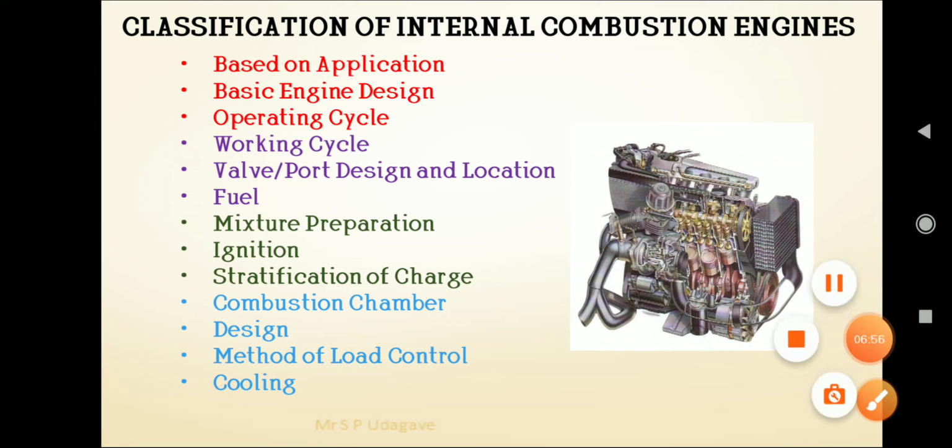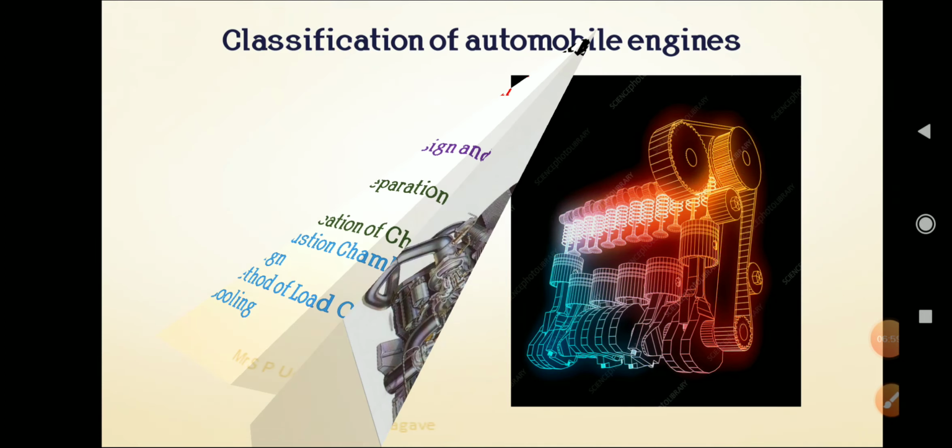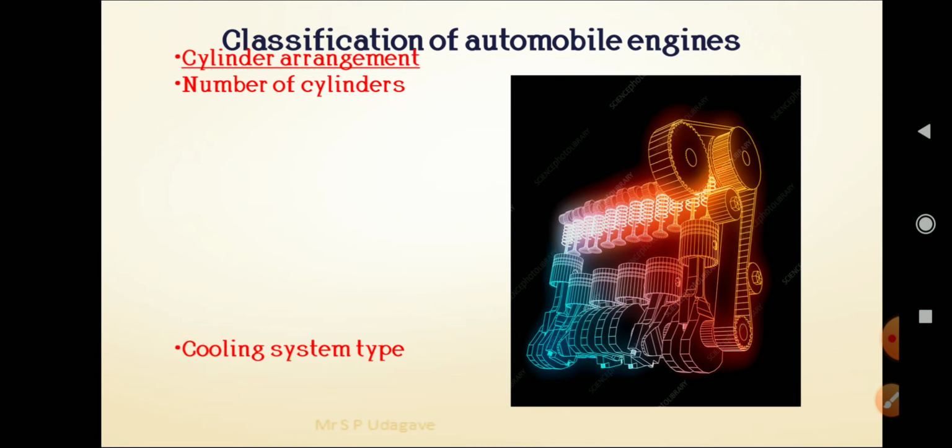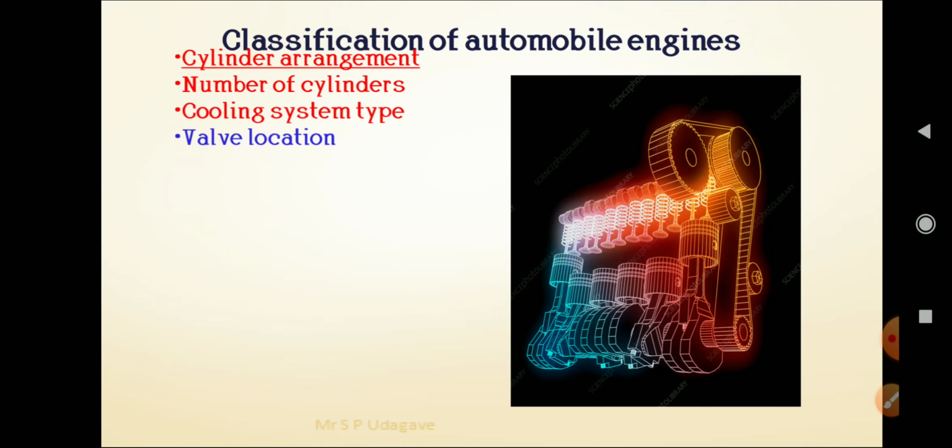Next slide is the classification of the automobile engine. In this, the first classification is based on the cylinder arrangement. Second, the number of cylinders: 2, 4, 6. So by the number of cylinders we can also classify the engine. Then the cooling system, air cooling or water cooling, and valve location.